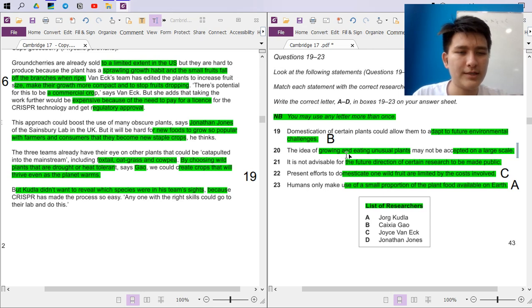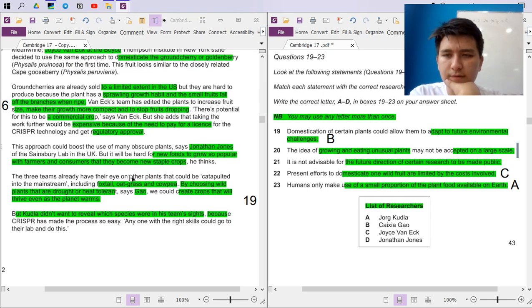The idea of growing and eating unusual plants may not be accepted on a large scale. Where is it? Large scale.